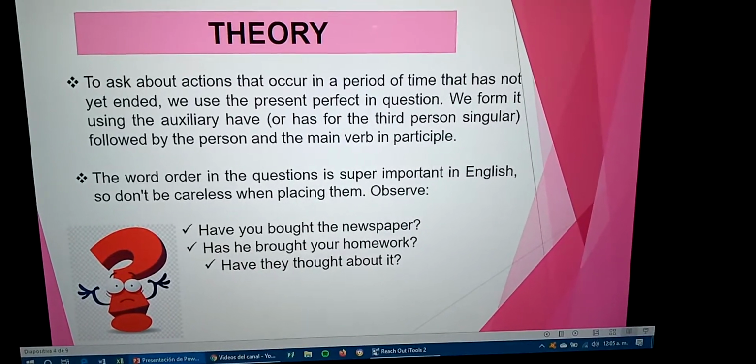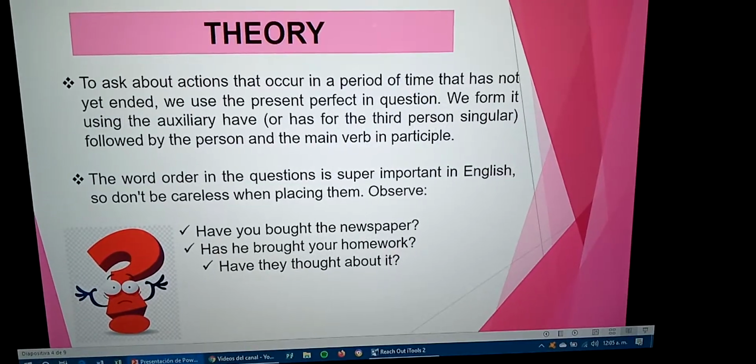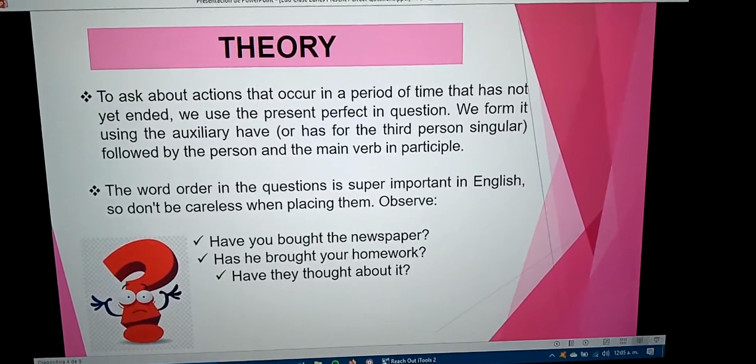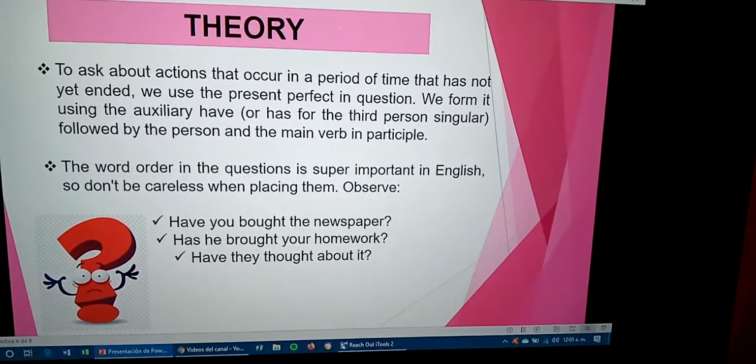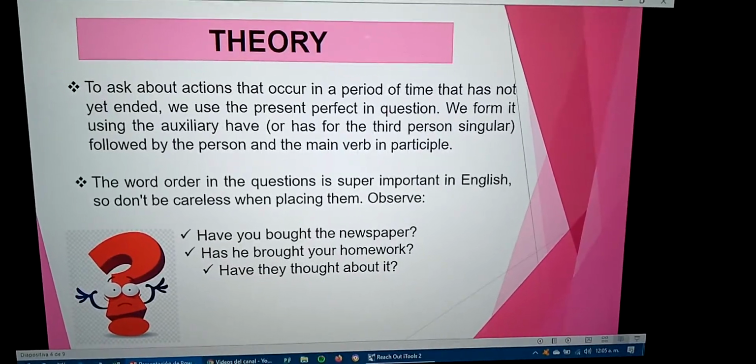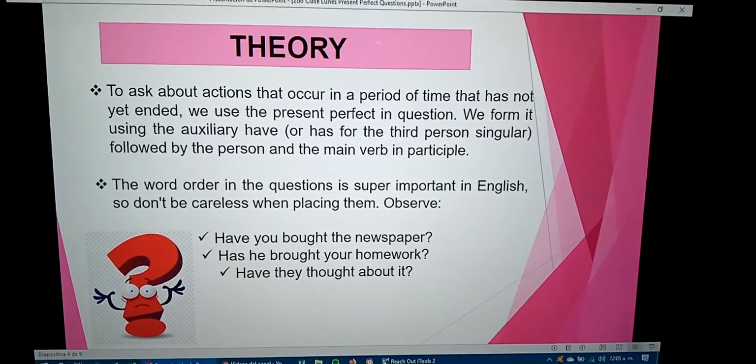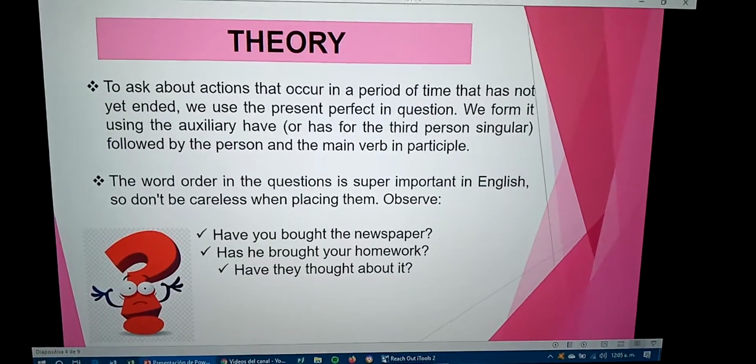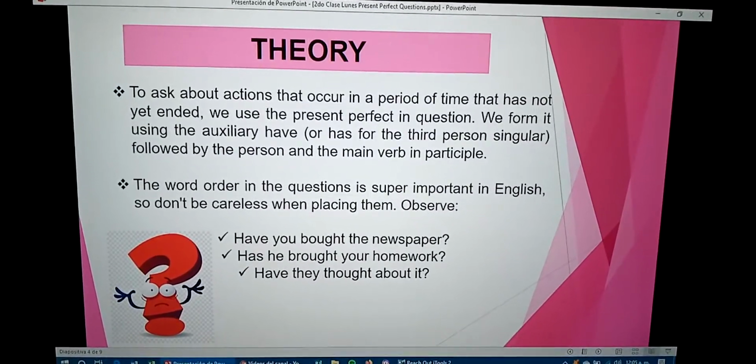We form it using the auxiliary have, or has for the third person singular, followed by the person and the main verb in participle.